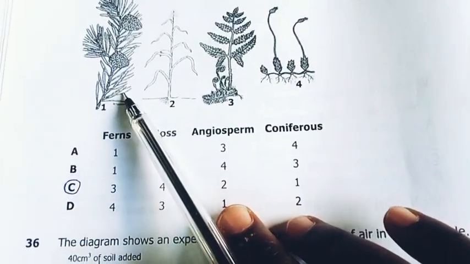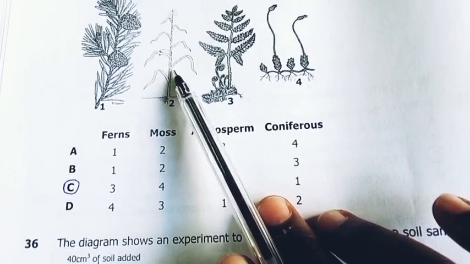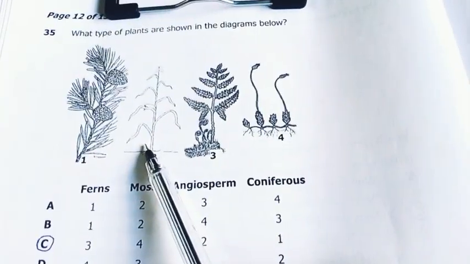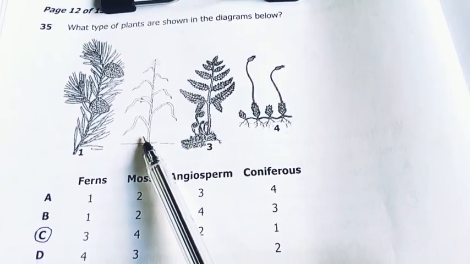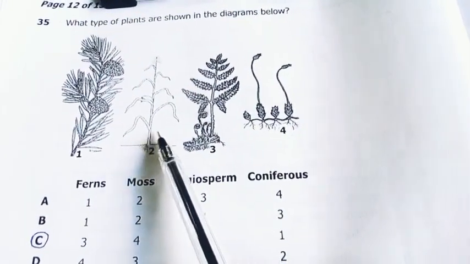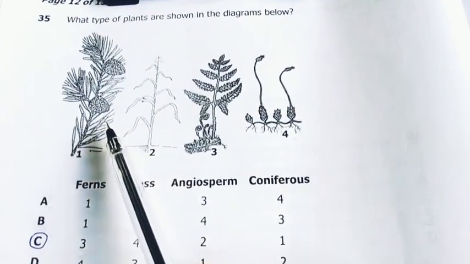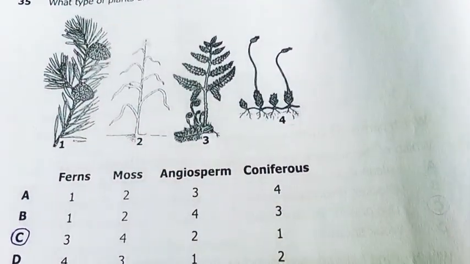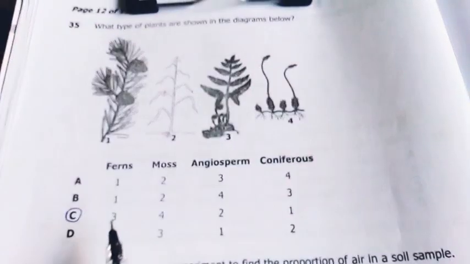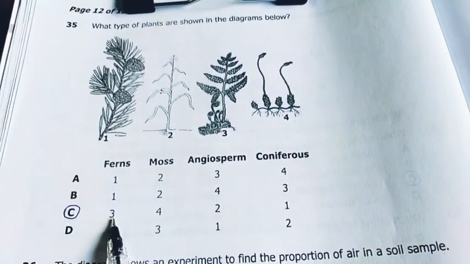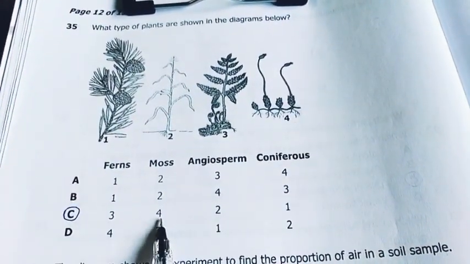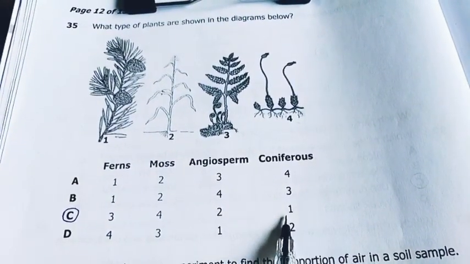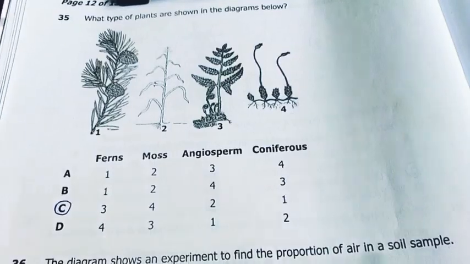This is actually a gymnosperm. This is an angiosperm. These two are higher plants. This belongs to the plants that are referred to as flowering plants. They usually develop fruits which have flesh, but for these they only develop seeds that have no fleshy parts. So my answer here is 3C. 3 is a fern, 4 is a moss, 2 is an angiosperm, then 1 is a coniferous. Okay, coniferous kind of plant.